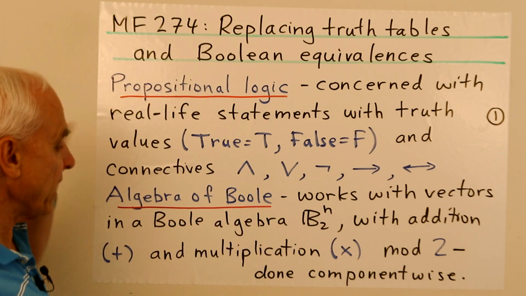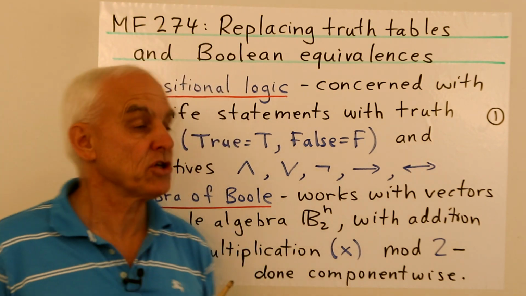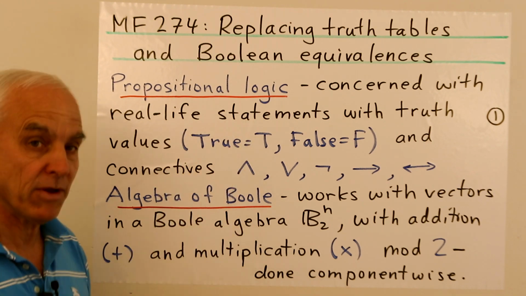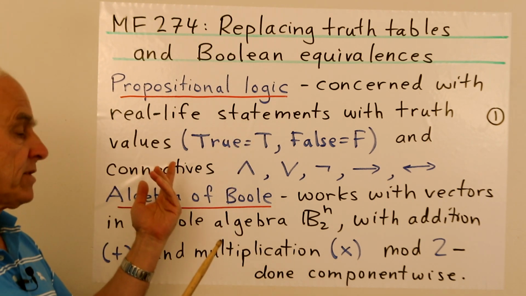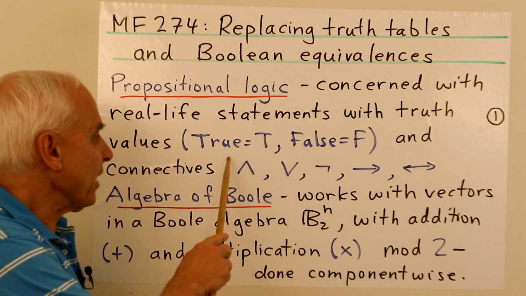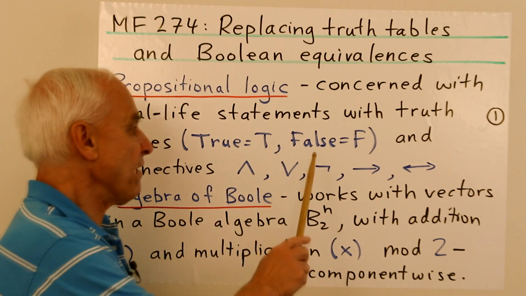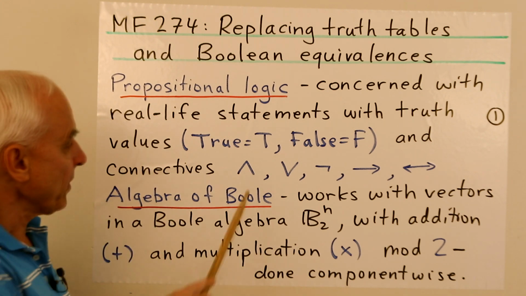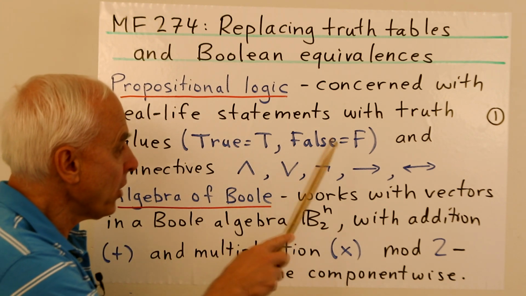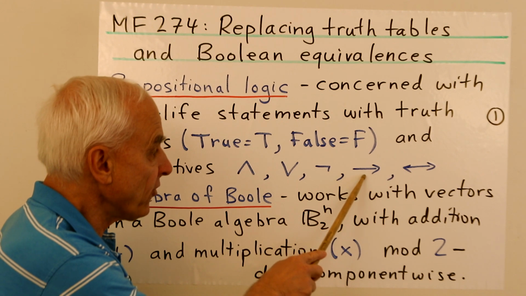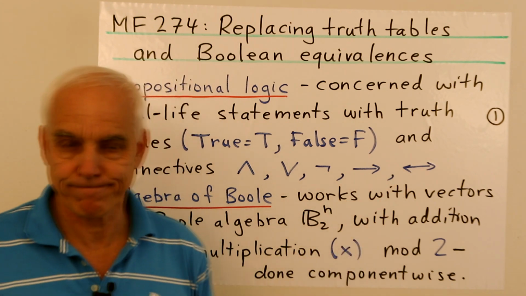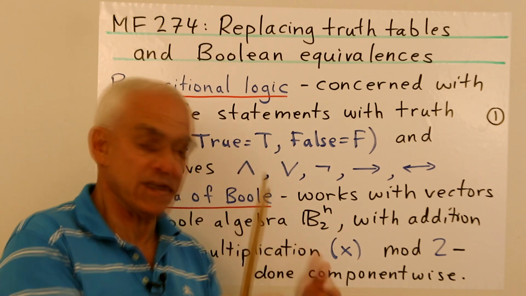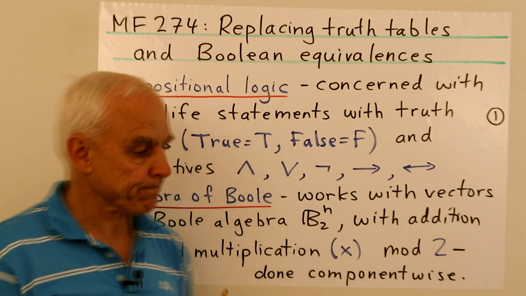So last time I gave you a very brief overview, an introduction to propositional logic, which roughly is concerned with real-life statements that happen to have truth values, whatever that means. True represented by T and false represented by F. Together with connectives and, or, not, implies, and equivalence. Okay, so that's the framework of propositional logic which attempts to systematize reasoning.